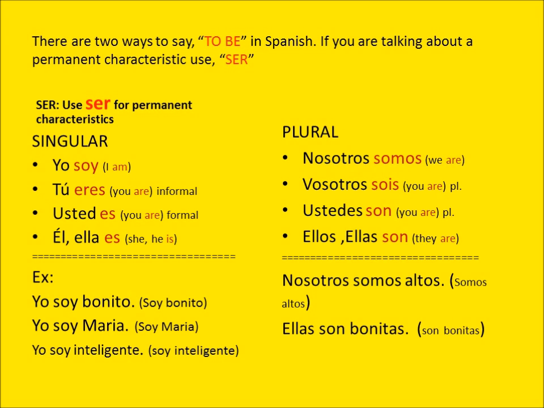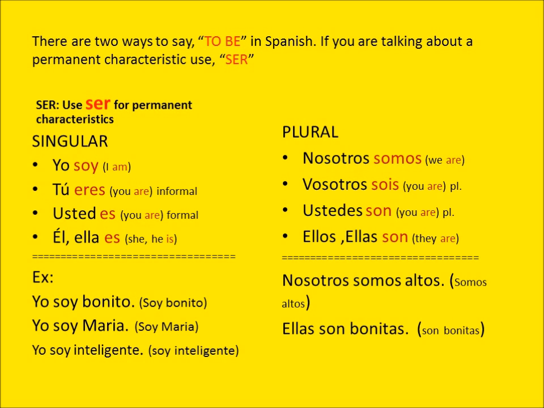Yo soy means I am. Tú eres means you are. Usted es, it means also you are. Él, ella, es. She, he is.